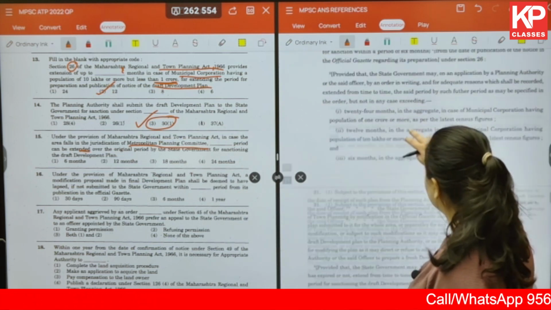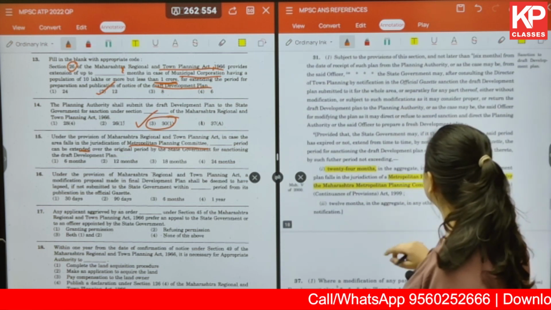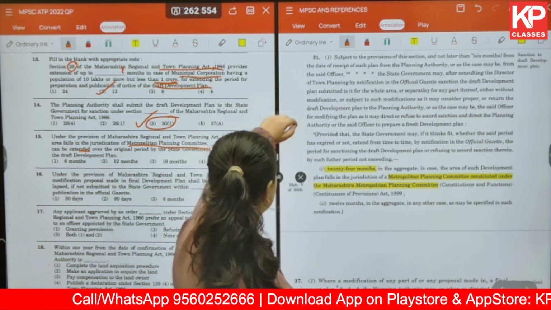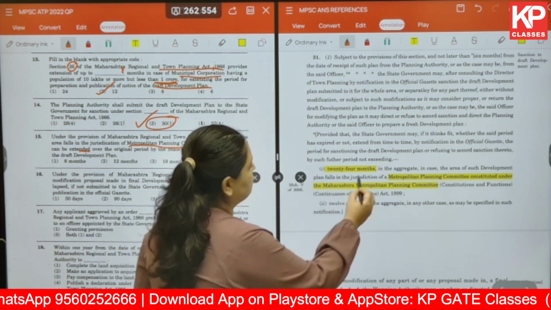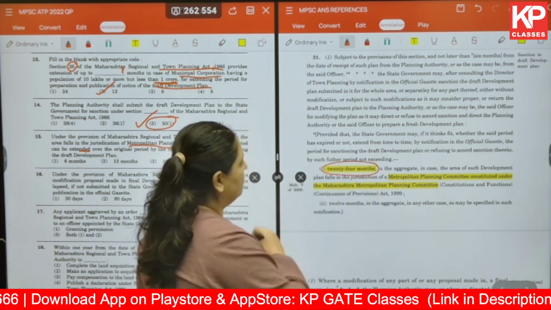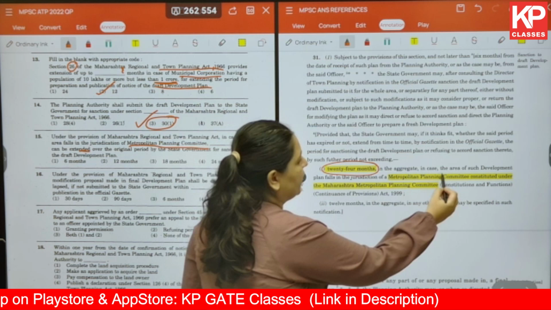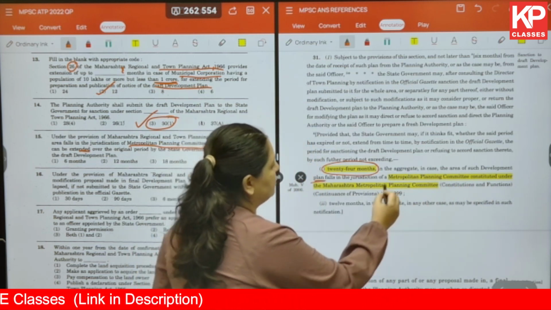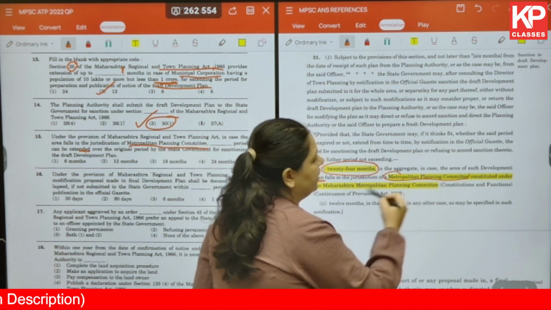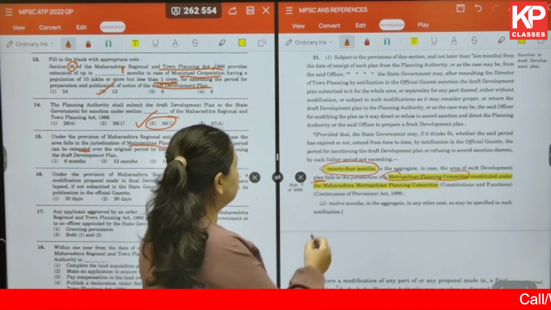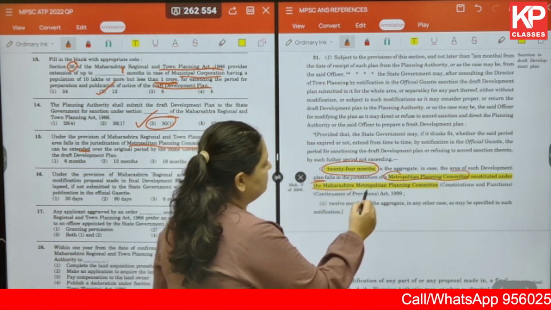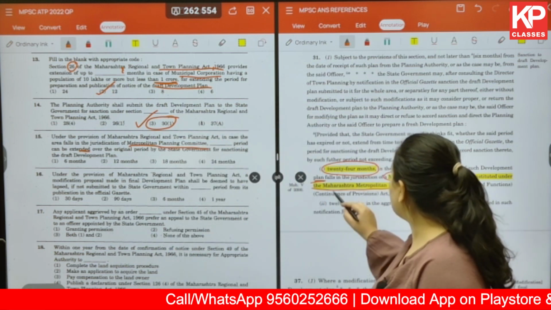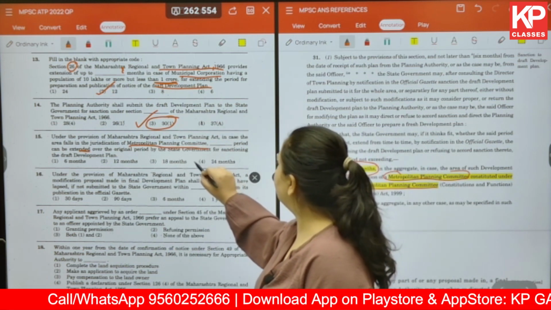So a similar kind of question, but this is to do with the Metropolitan Planning Committee. So under this particular section 31, you'll be able to see that 24 months can be extended in case area of such development plan falls in the jurisdiction of Metropolitan Planning Committee constituted under the Maharashtra Metropolitan Planning Committee Act. Okay, so for us the answer over here is 24.